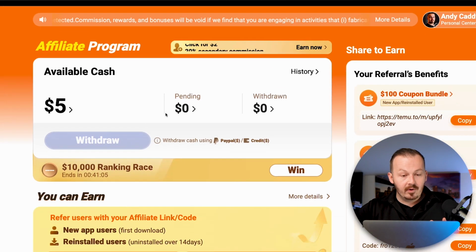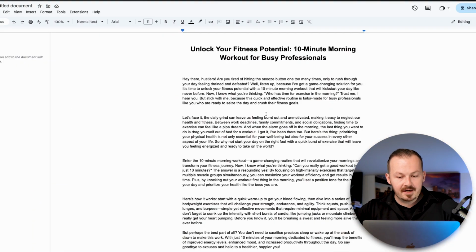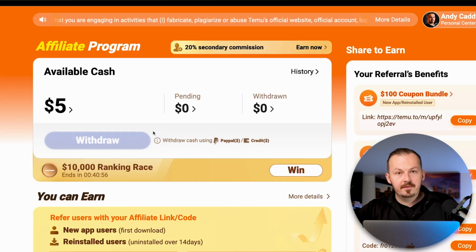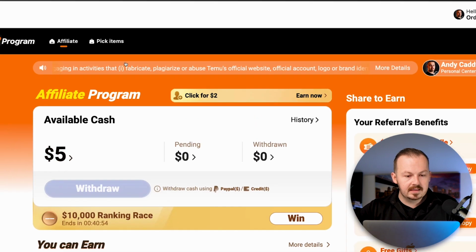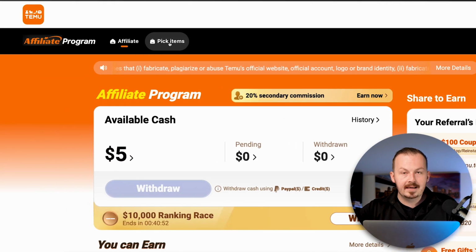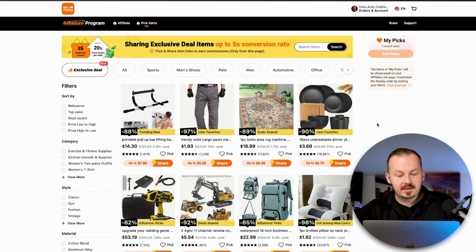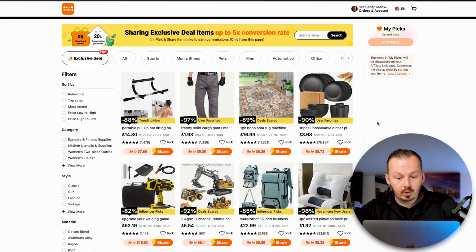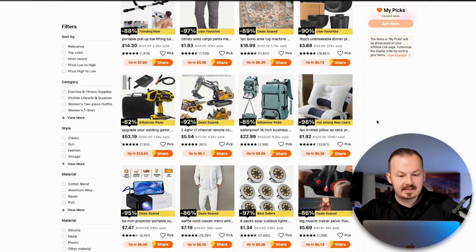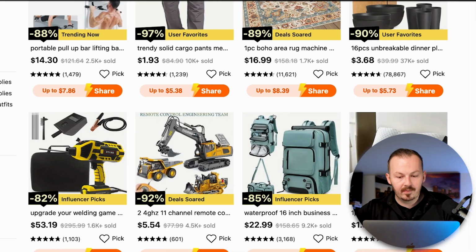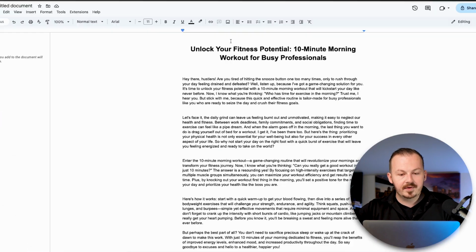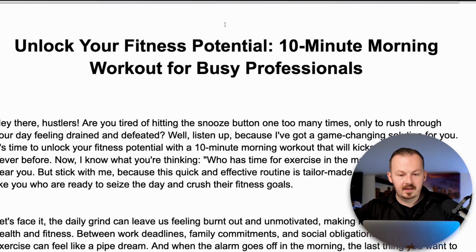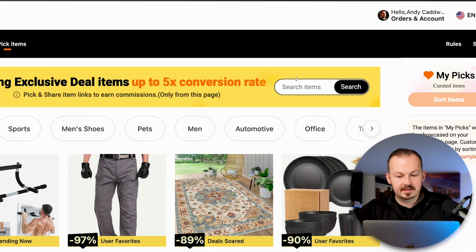Now comes the part where I'm going to show you how to actually monetize this article that we have created using the Temu affiliate program. To do that, just go to this upper toolbar and click on pick items. Just do that and you will be shown all these items that you can promote for money, and you can see the amount of money you get paid for promoting each of these products. Because we have created an article in the fitness and wellness niche, I'm just going to go to the search bar, type in fitness and hit enter.